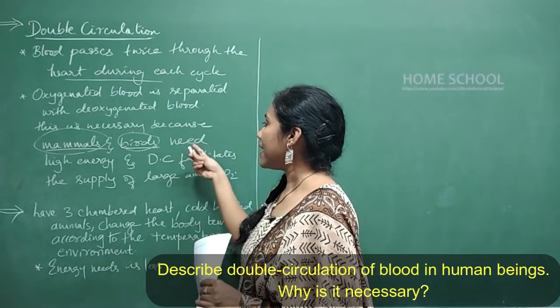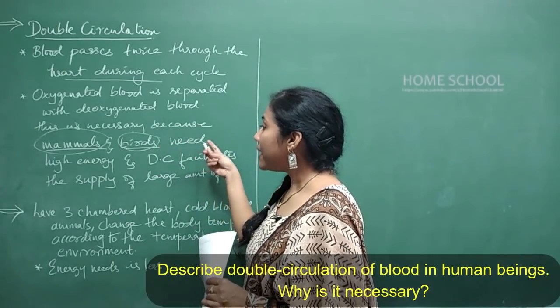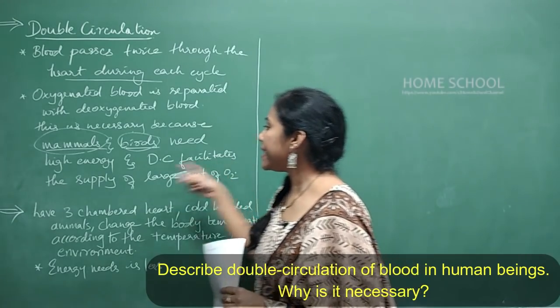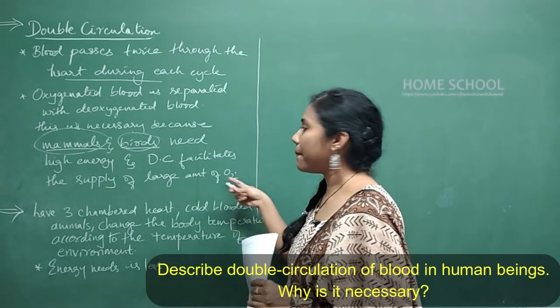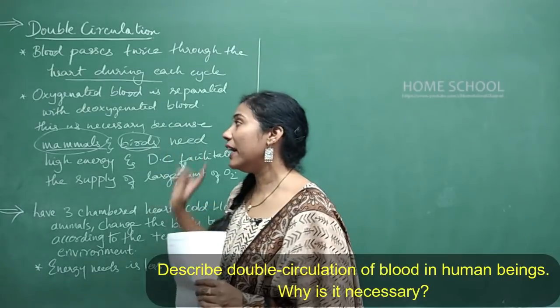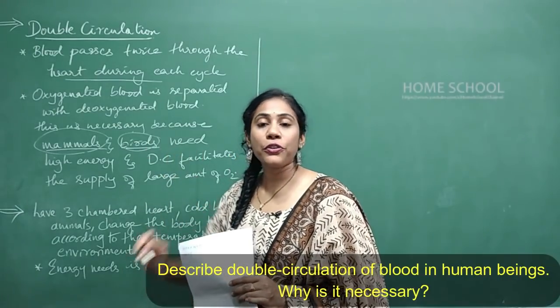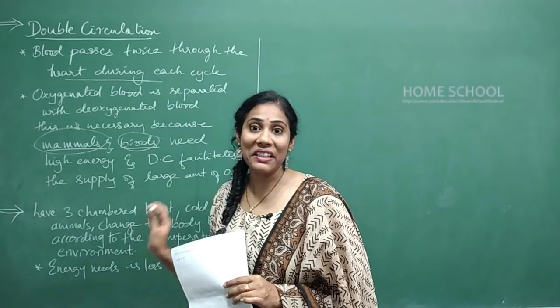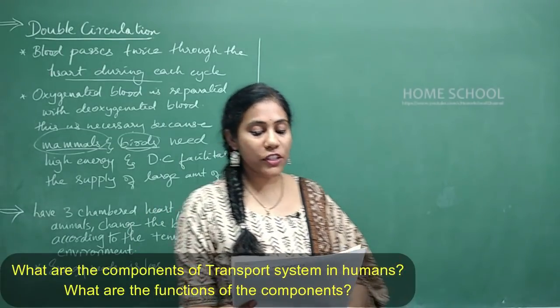Then what should be your answer? Because mammals and birds need high energy, and double circulation facilitates the supply of large amount of oxygen. This must be your answer. So the entire things about double circulation have to be familiarized. Coming to the next question.